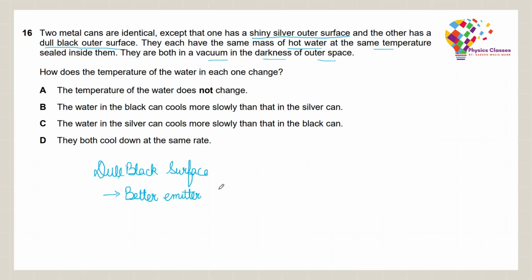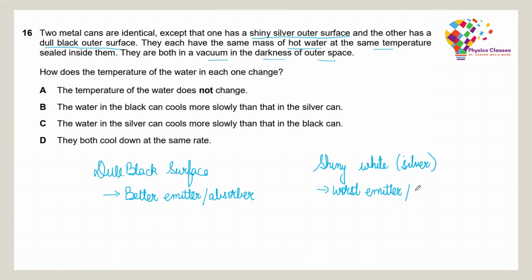On the other hand, we have the shiny white surfaces. The shiny silver or shiny white surface that you have over here, that one definitely is not a good emitter, right? So you can simply say it is the worst emitter or the worst absorber, but it's a great reflector. It does not absorb anything, it does not give out anything.